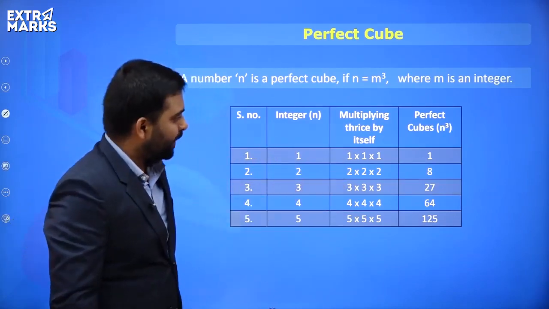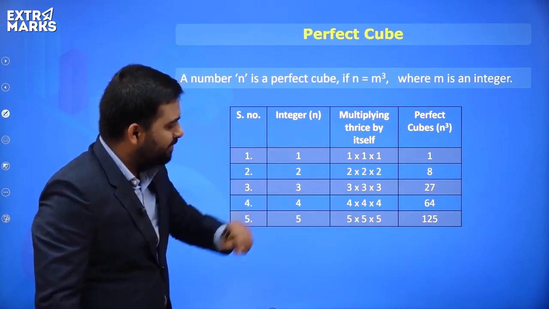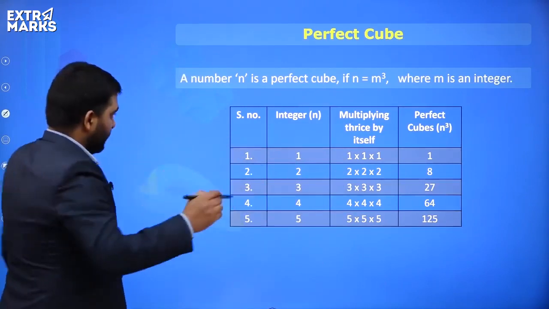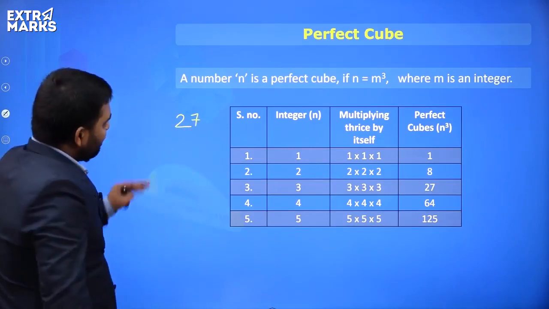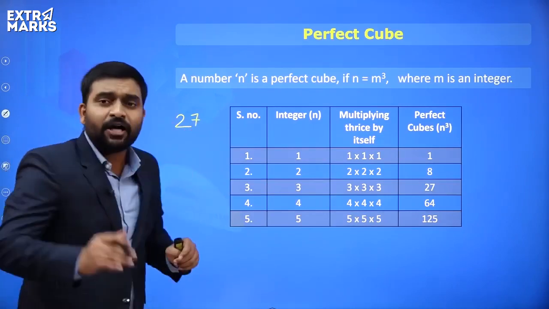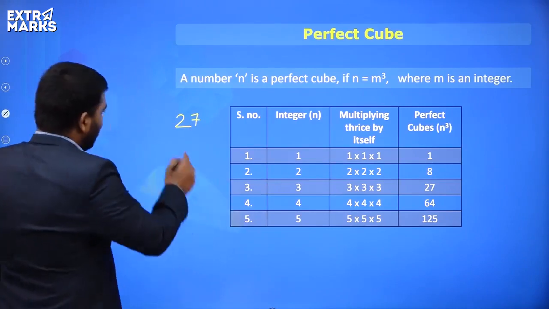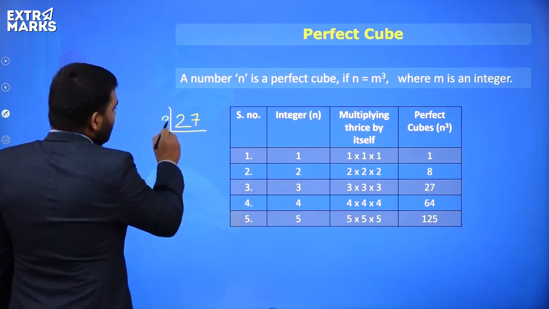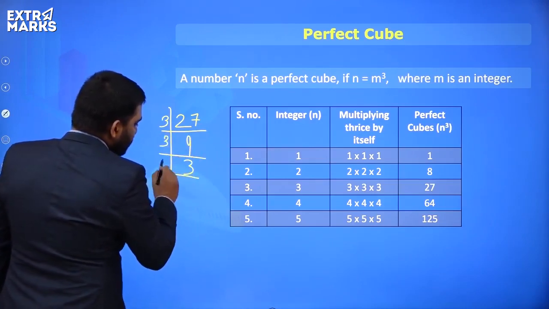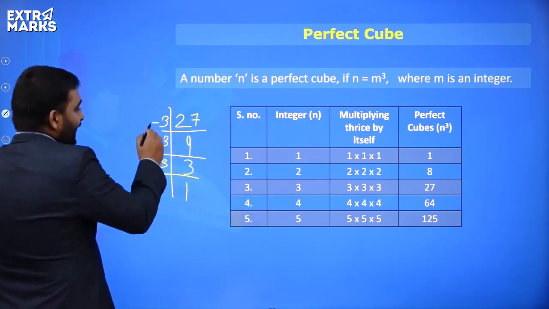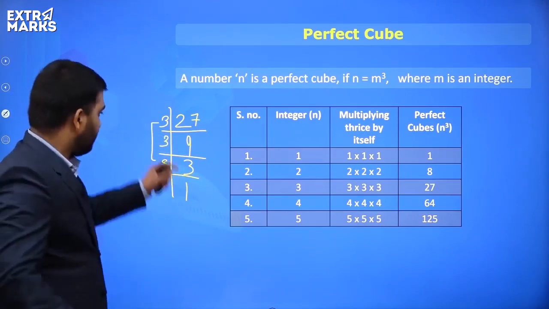For example, everyone, you have 27, right? I'll tell you one basic trick. You have to check whether 27 is a perfect cube or not. So let's do the factors. 3 3s are 9, 3 3s are 9, and 3 1s are 3. Correct? Now, in squares, we do the pairing.